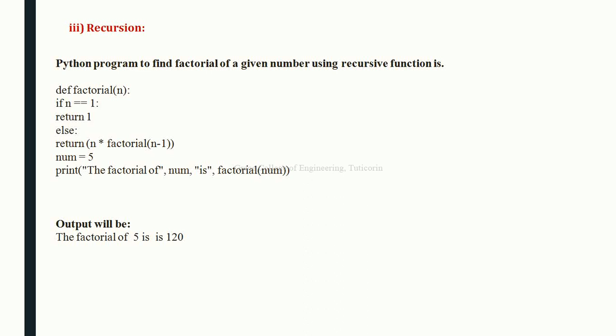Okay. So I hope you have understood GE 8151 Problem Solving and Python Programming, unit 3, that is control flow and functions. Fifth topic of the third unit: scope, local and global, composition and recursion.